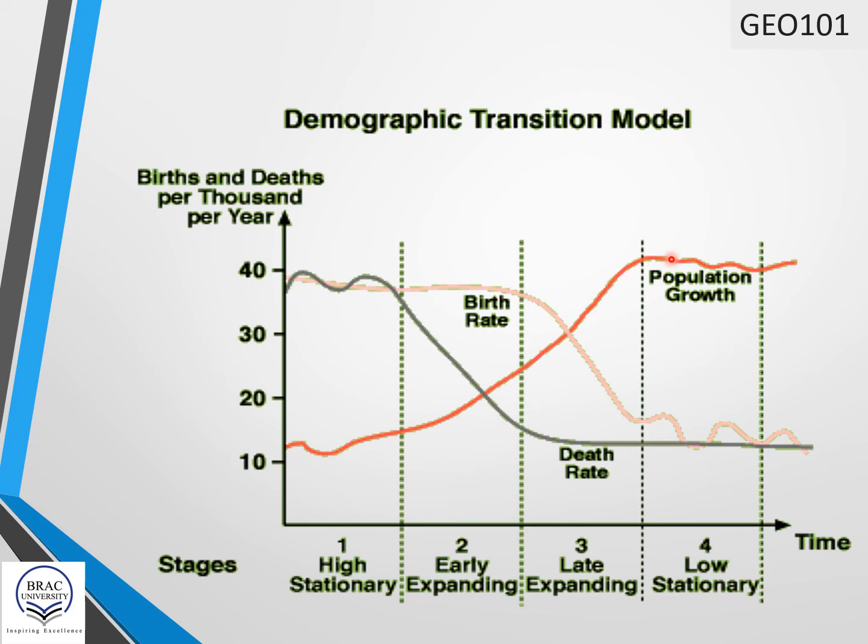And in the final stage, or in the low stationary period, the last stage of the demographic transition model, birth rate is very low, death rate is also low, and as a result population growth rate is also static, and there is a very slow increase of population.